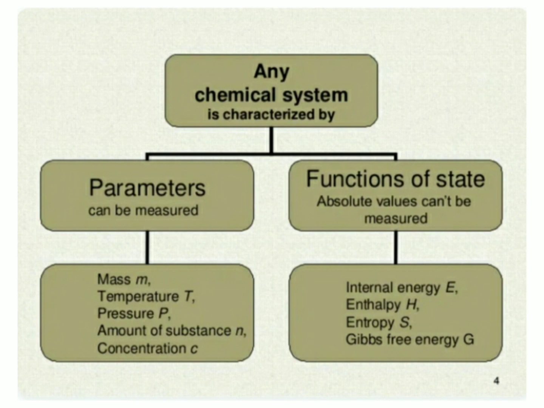Any chemical system is characterized by, first of all, parameters, then functions of the state. First is parameters, which can be measured. They are mass m, temperature T, pressure P, amount of the substance N and concentration C. Function of state: its absolute value can't be measured. These are internal energy E, enthalpy H, entropy S, Gibbs free energy G.